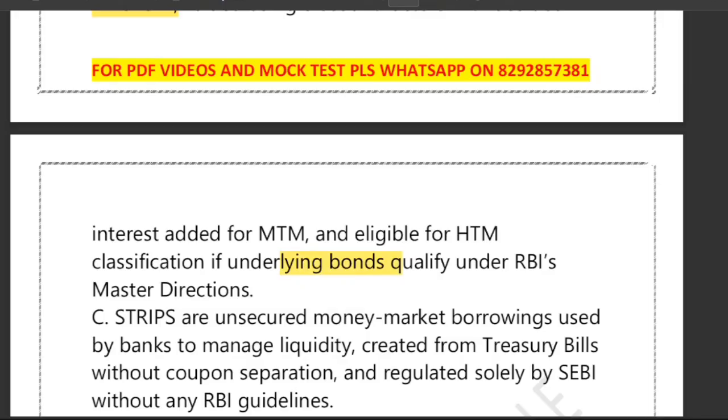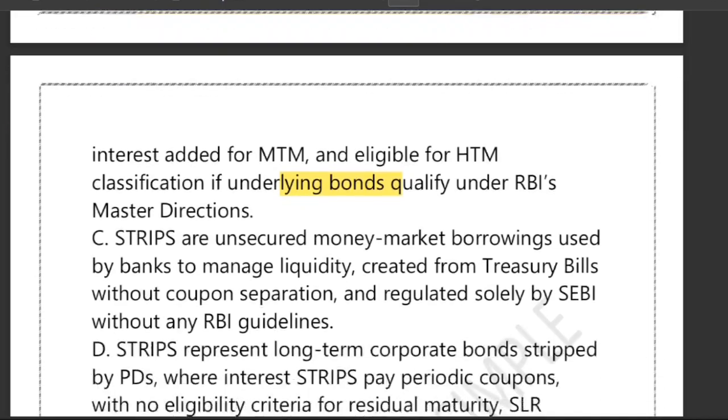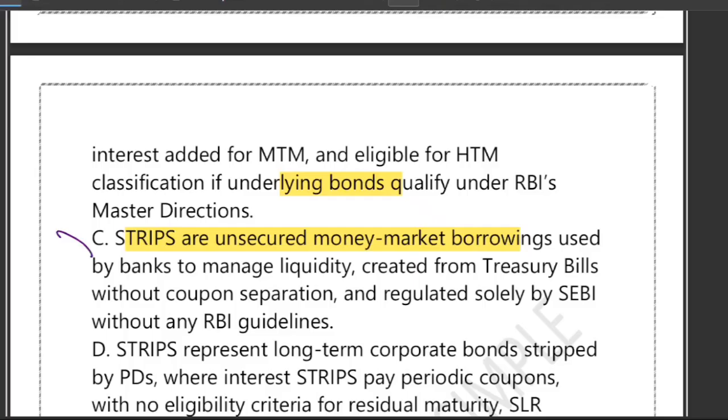What about option C? Option C says that they are unsecured money market borrowing used by banks to manage liquidity, created from treasury bills without coupon separation. So option C says strips are unsecured money market borrowing. That is what it's saying, right? Actually, this is completely incorrect. Strips are not unsecured.